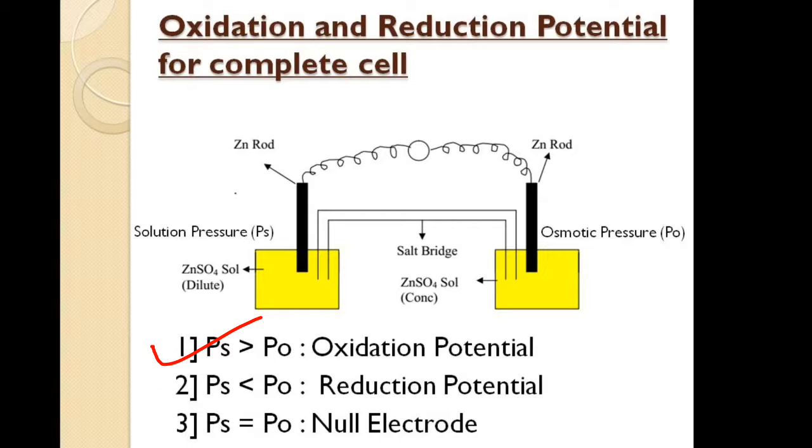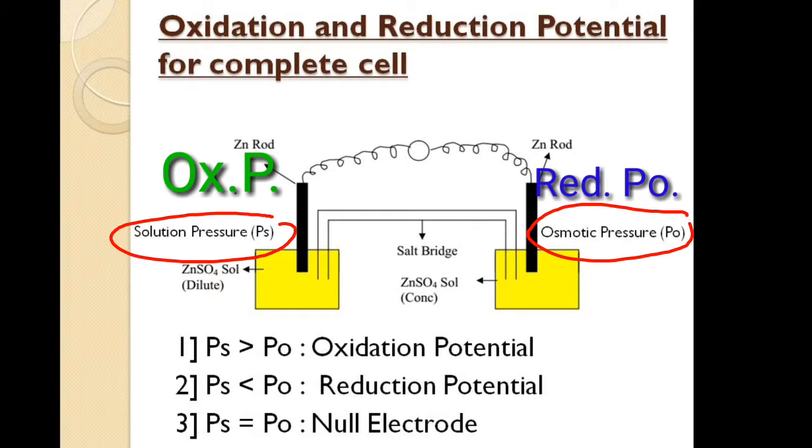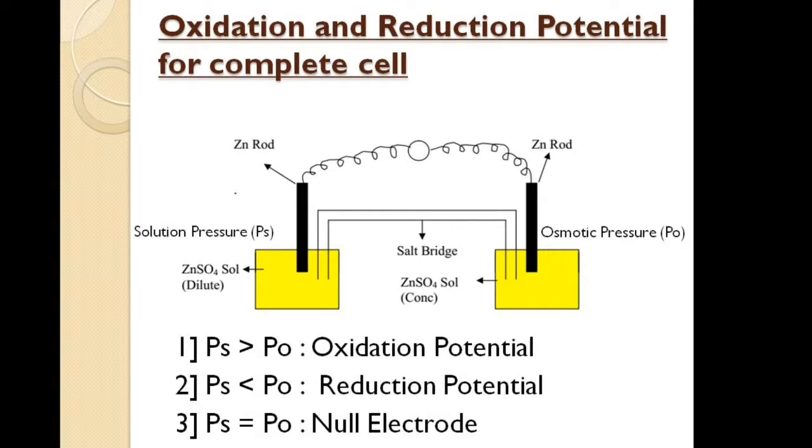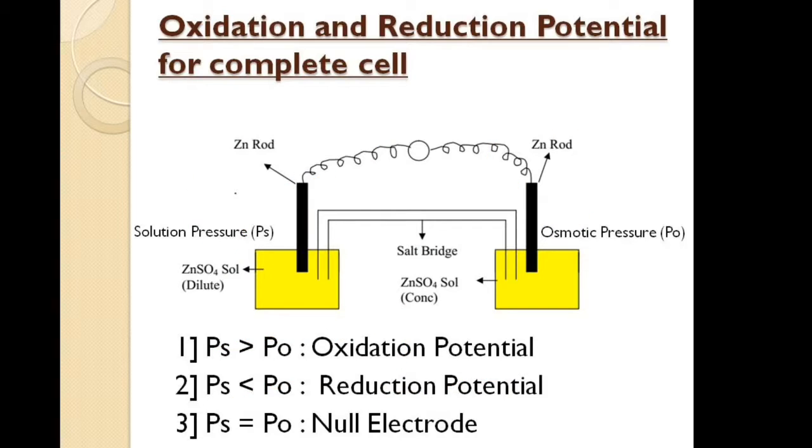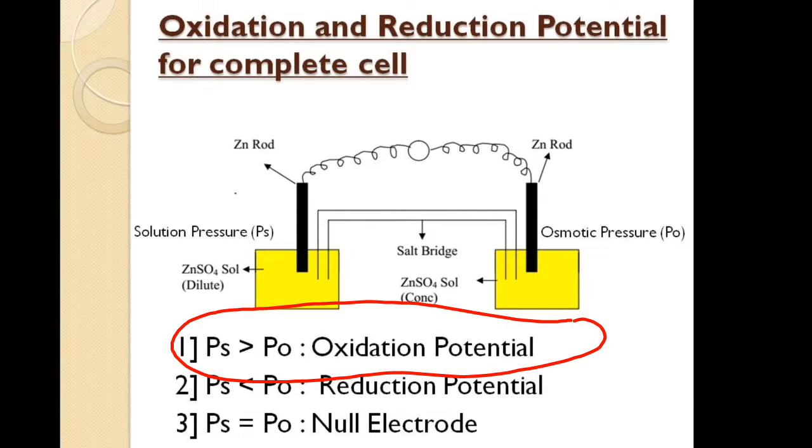First case, if solution pressure is greater than osmotic pressure. In this situation, oxidation potential is higher whereas reduction potential is lower. That means if oxidation potential is 6, then reduction potential is -4. So 6 minus 4 is equal to 2. So the balance is of oxidation potential. That's why the potential produced here is known as oxidation potential.